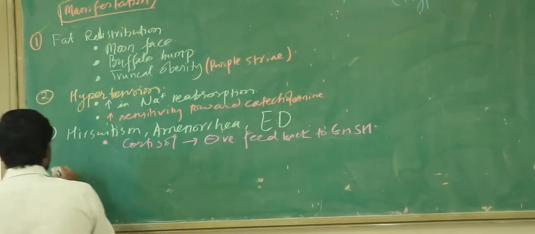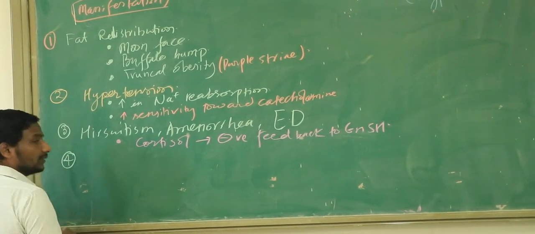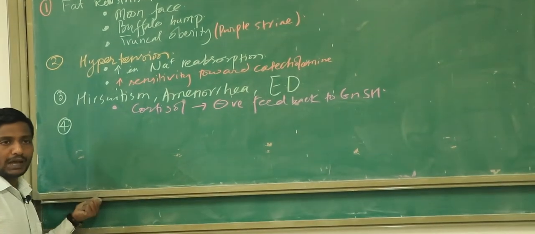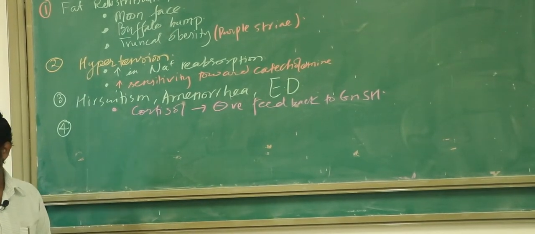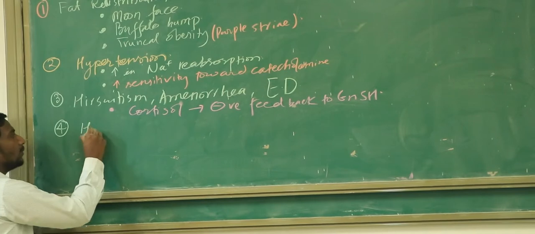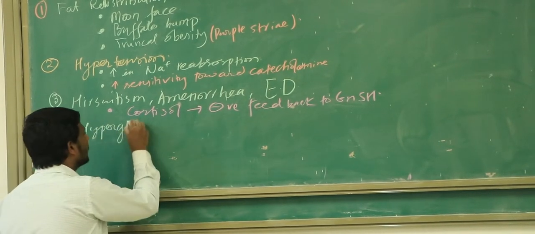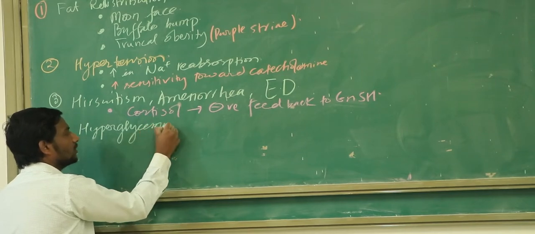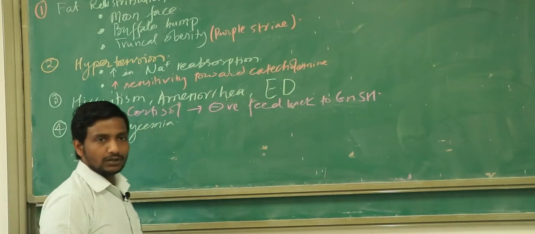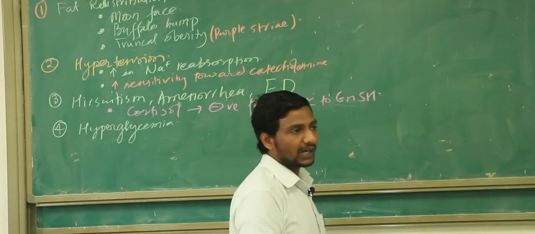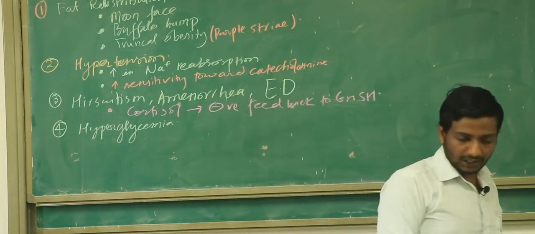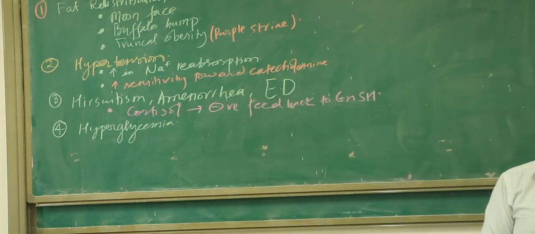Okay, now after learning these three very common causes, another very important thing that the patient is going to come to us with, we have to understand. All of you tell me, the patient is going to have more glucose in the body or less glucose in the body? More glucose. So this patient may have all the signs, symptoms and manifestations of hyperglycemia. So in the last class we discussed in very much detail about diabetes. So whatever we learned, the signs and symptoms of hyperglycemia, all of them can happen even here. So hyperglycemia is going to be very commonly seen.